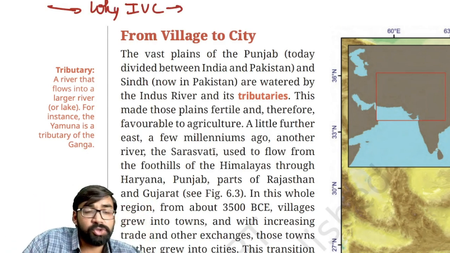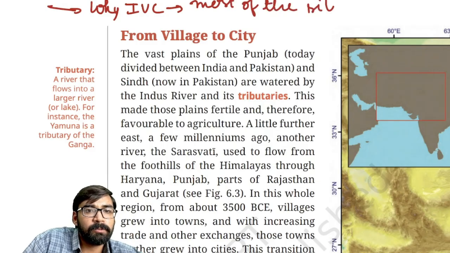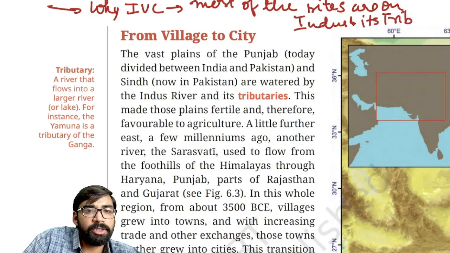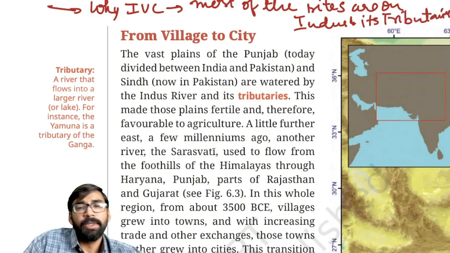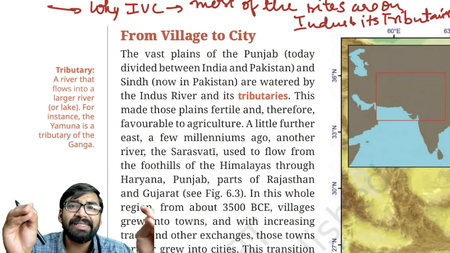Most of these sites are on Indus and its tributaries. Clear?